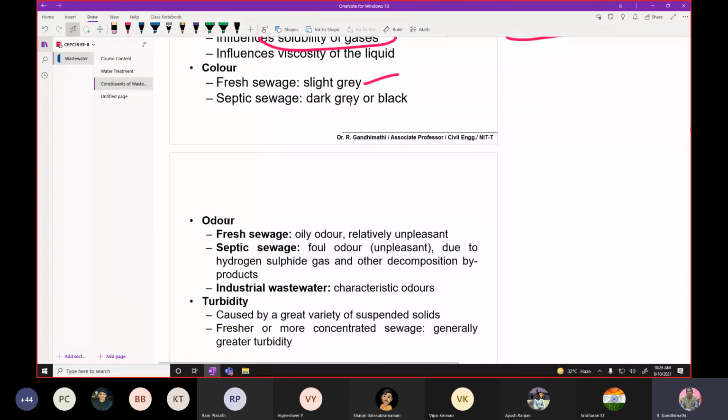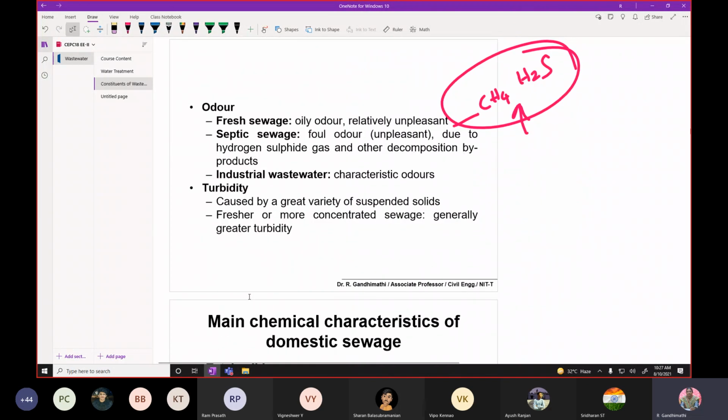Then odor. Fresh sewage will not give any bad odor, but septic sewage produces methane and hydrogen sulfide gases under anaerobic conditions, which is why it has a foul odor. Industrial wastewater generally has characteristic odors, depending on the process. Turbidity, generally, we do not give much importance in wastewater. It is generally caused by suspended solids.